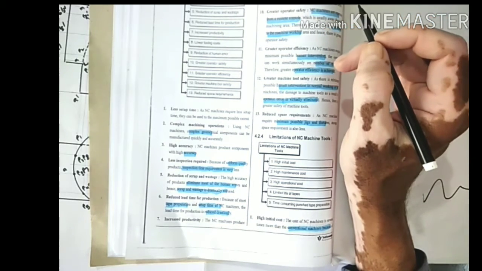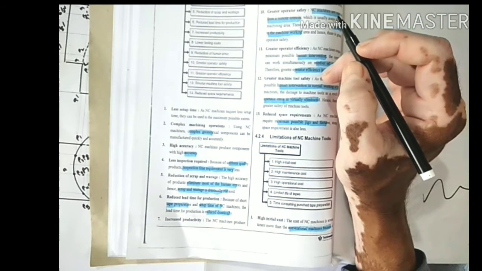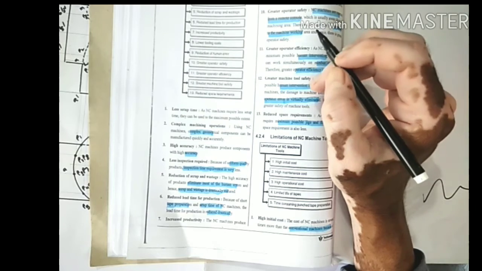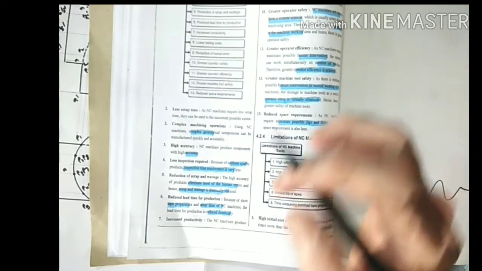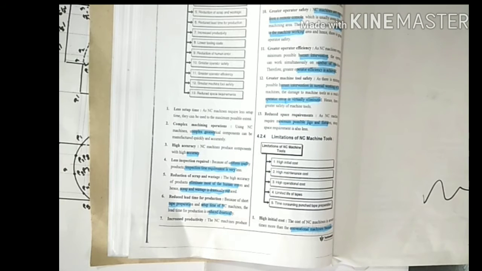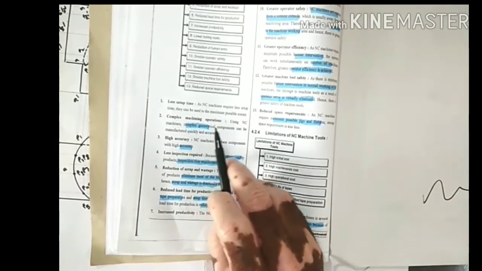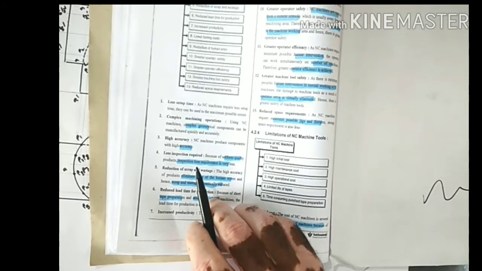setting of the machine tool, setting of the workpiece, that is called setup. Means the activities before starting the actual machining, that is called setup. In the NC machine, less setup time is required. And second advantage is complex machining operation.